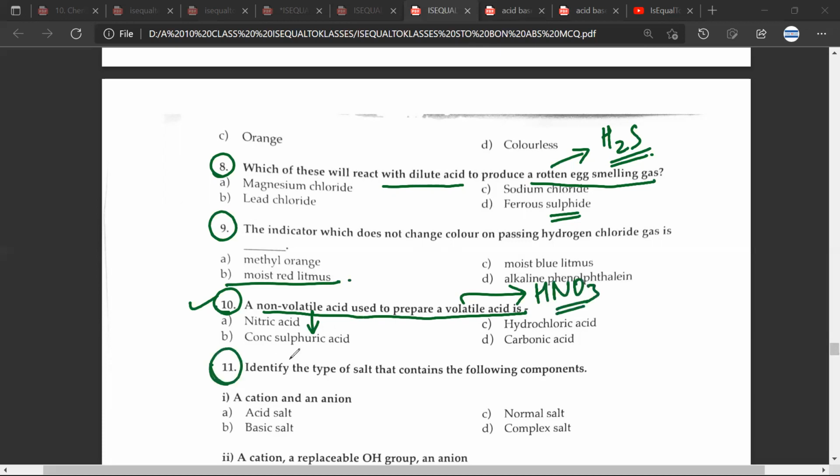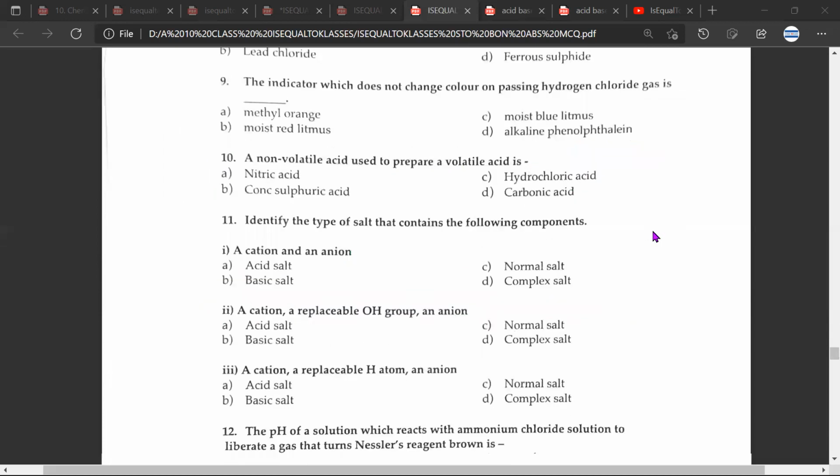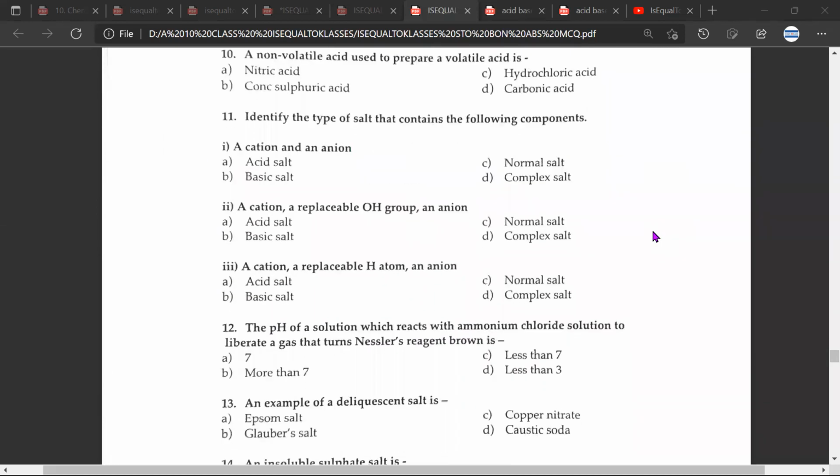Question number 11th, identify the type of salt in the following components. So the first one would be C. Second one would be basic salt. Great. Third one would be A, acid salt. Great.